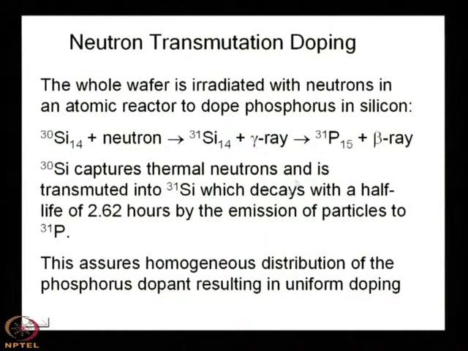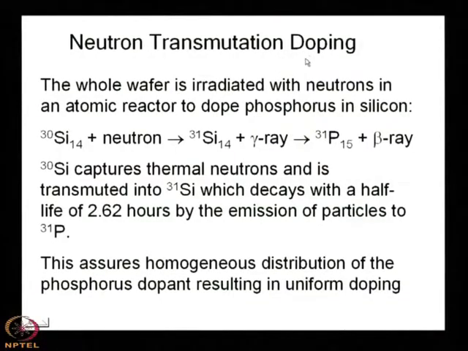Where this is used, the whole wafer is used in some power electronic device, the whole wafer. If the whole wafer is used, that means the doping distribution must be uniform. In normal IC technology, we use only a piece of the material. So, if there is a degradation of it, if there is some dislocation type of thing, or if there is a problem in the doping, you can avoid that portion.